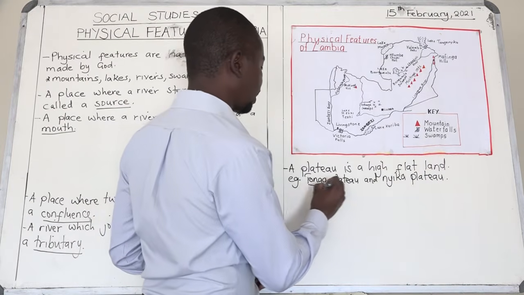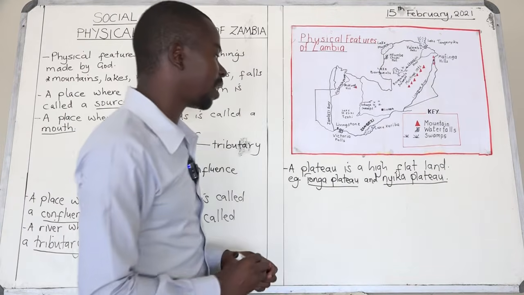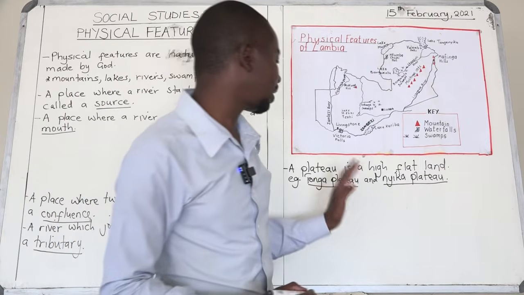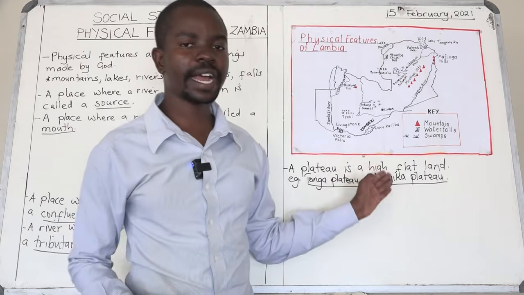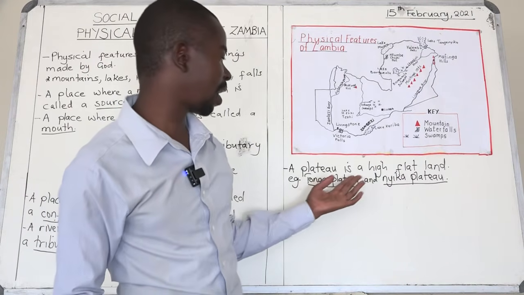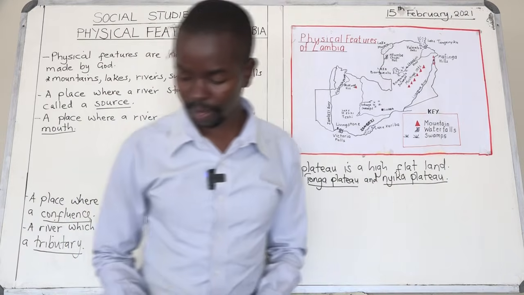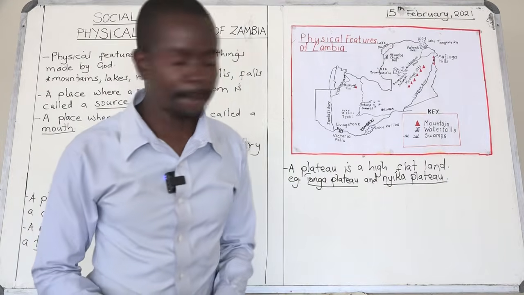These are the two examples of plateaus that we have in Zambia. So boys and girls must understand that a plateau is a high flat land, and examples of plateaus that we have are Tonga Plateau and Nyika Plateau.